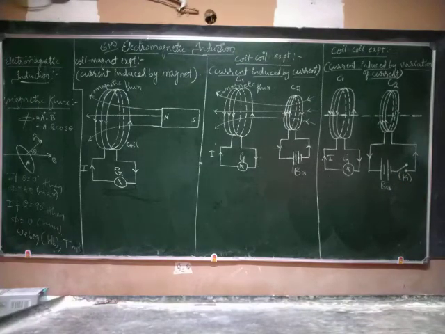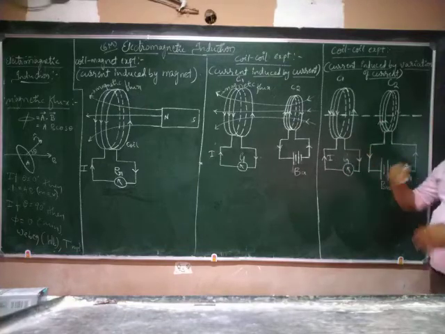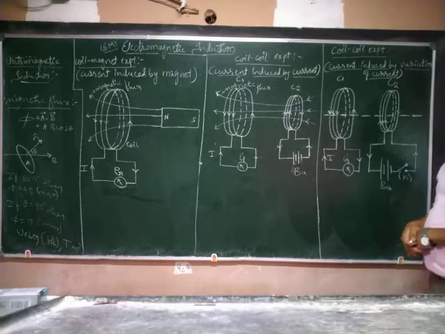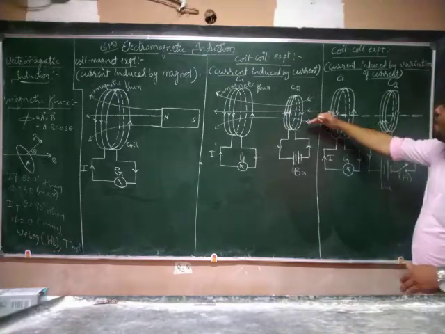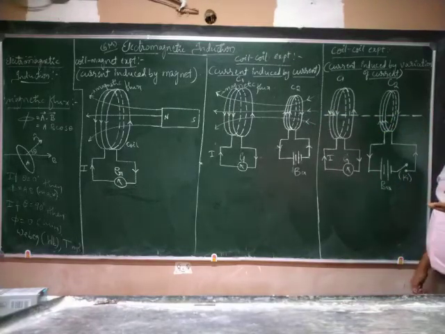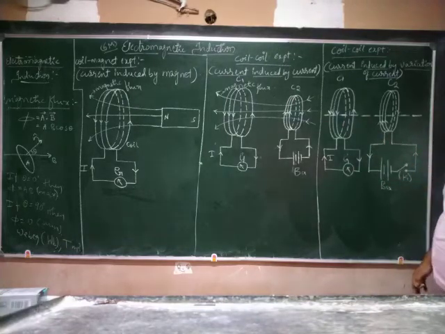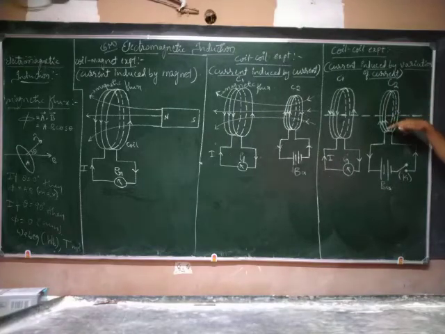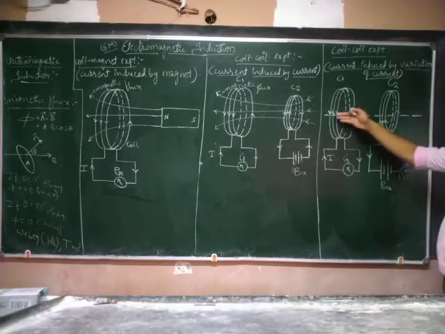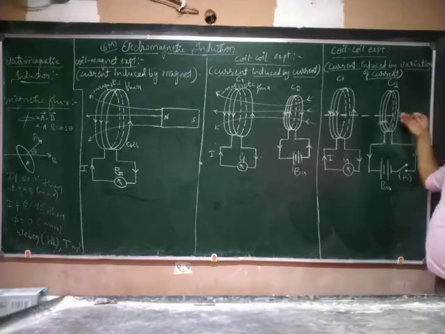Is it clear? How fast we do on and off of this tapping key, that much more current we are going to get in the coil C1. Is it clear? When we insert the iron rod along the axis of these two coils, at that time the amount of current increases in C1. Why? Because the effect of C2 will influence C1 more when we place a metal rod, an iron rod, in between them.